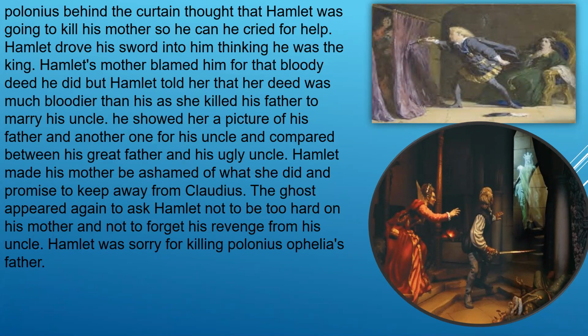He showed her a picture of his father and another one of his uncle, and compared his great father and his ugly uncle. Hamlet made his mother ashamed of what she did and she promised to keep away from Claudius. The ghost appeared again to ask Hamlet not to be too hard on his mother and not to forget his revenge on his uncle.